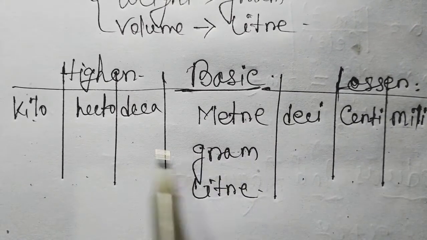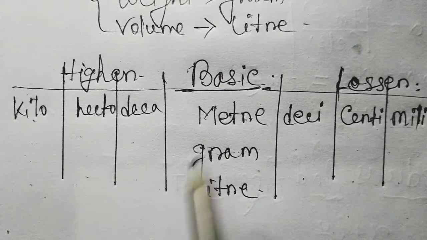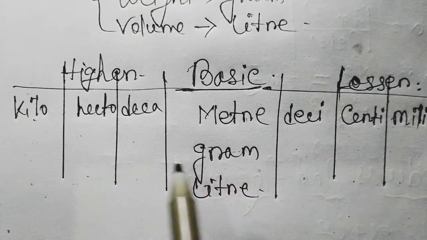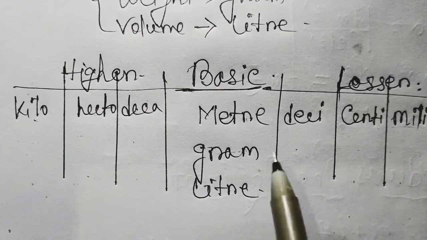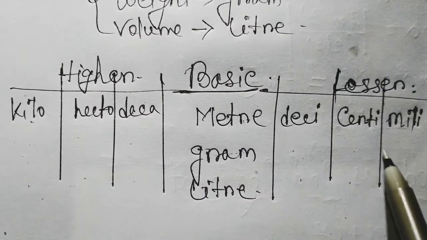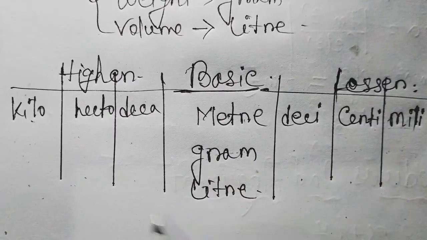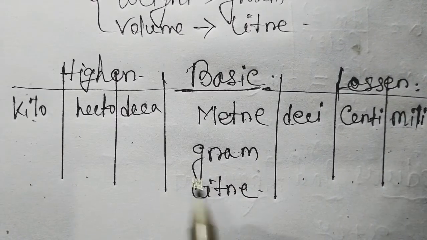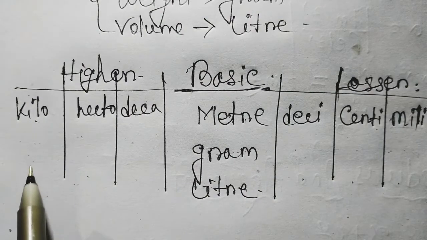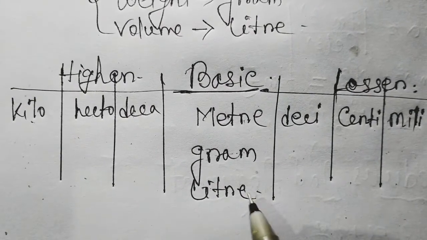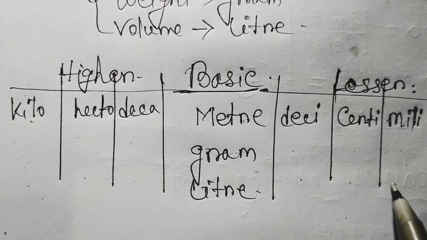This is the highest unit of meter, and this is the lowest unit of meter. Similarly, the highest unit of gram or weight is always kilogram, and the lowest unit of weight is milligram. Similarly, for volume, the highest unit will be kiloliter and the lowest unit will always be milliliter.